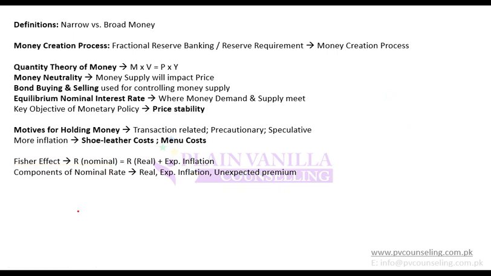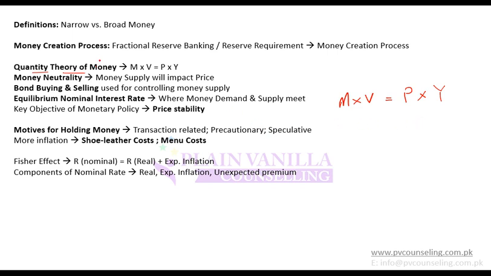Moving on, discussing money further, let's move to the quantity theory of money. What is the quantity theory of money? It says that money supply into velocity, where velocity means the number of times that money changes hands, so it reflects the circulation of money in the economy, equals the price level in the economy multiplied by real output. This is the quantity theory of money. It says MV equals PY.